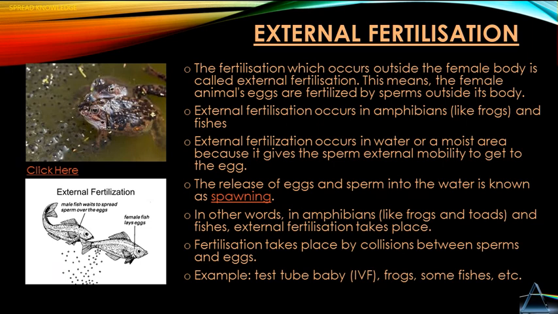In other words, in amphibians like frogs and toads and in fishes, external fertilization takes place. Fertilization takes place by collision between sperm and eggs. Examples: test tube baby, in vitro fertilization, that is IVF, frogs, some fishes, etc.